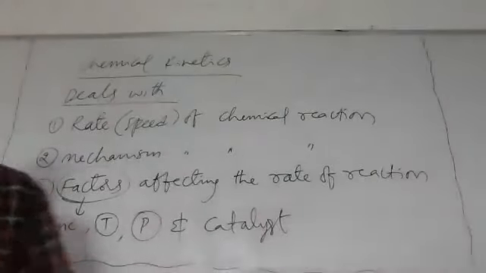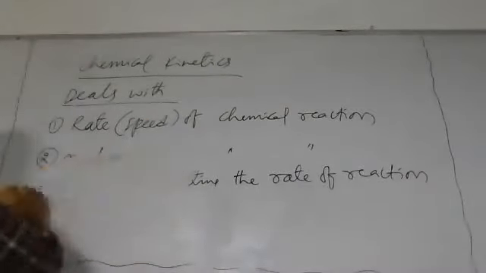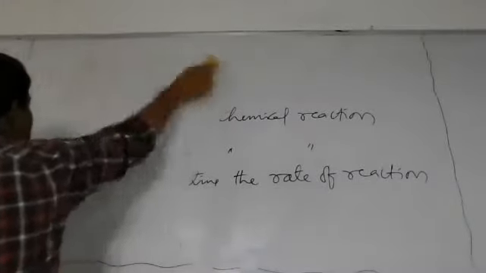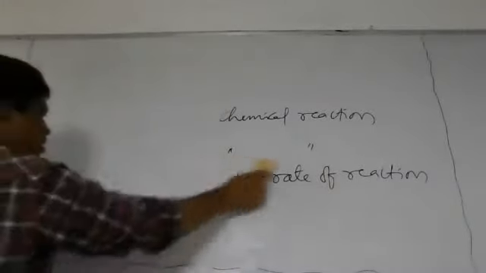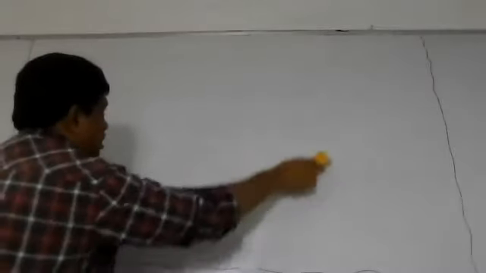Okay, so now you have understood the difference between thermodynamics and chemical kinetics. Finally, thermodynamics deals with the initial state and the final state of a chemical reaction. That means thermodynamics explains the feasibility of a chemical reaction, but it cannot explain the speed and mechanism of a chemical reaction, which can be explained by chemical kinetics. First of all, try to understand what is rate.